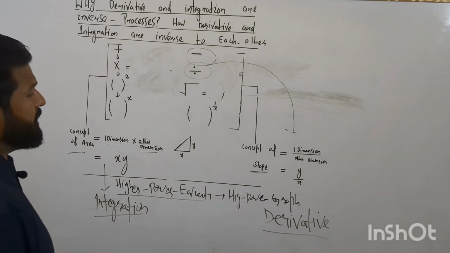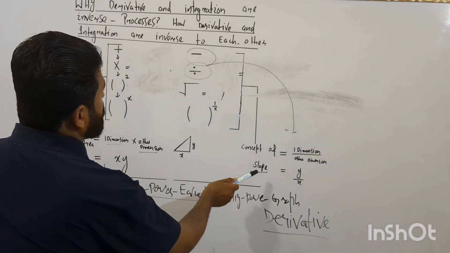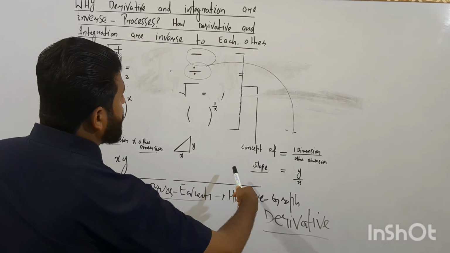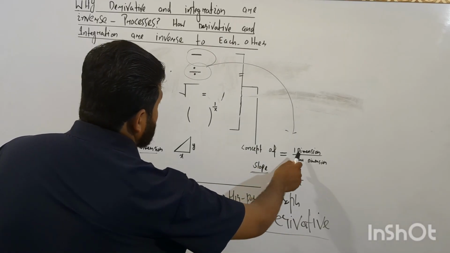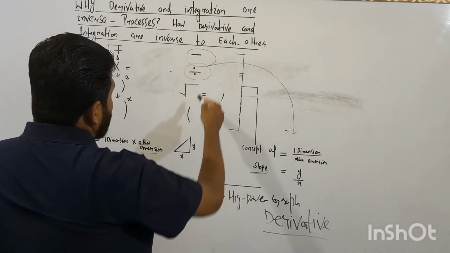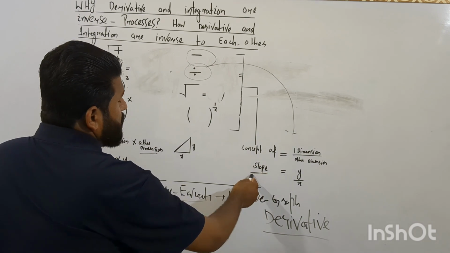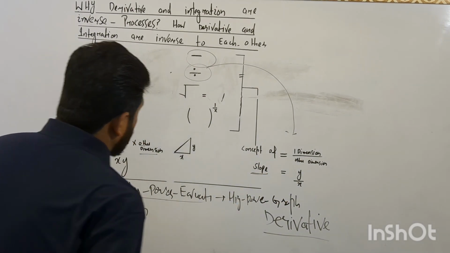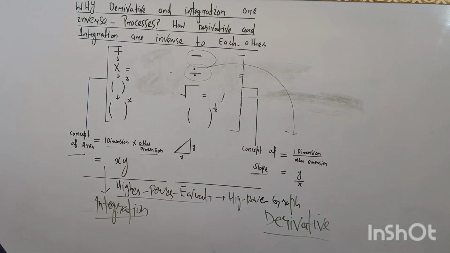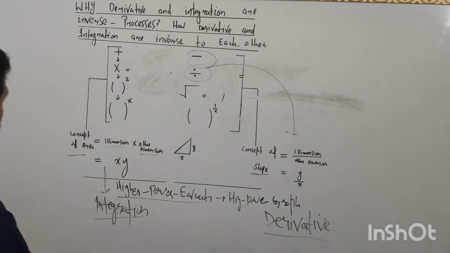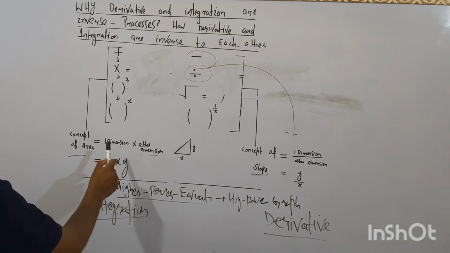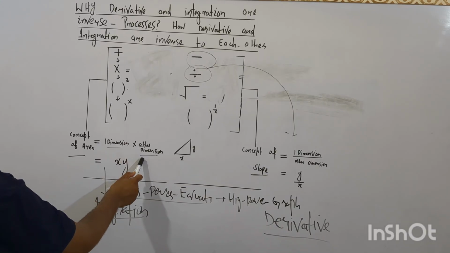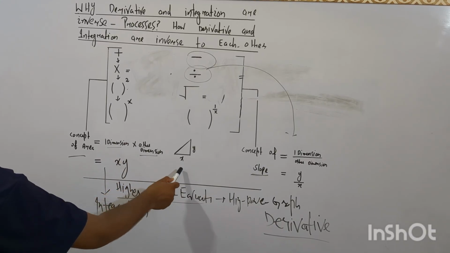Derivative gives slope, which is basically division of one dimension by the other dimension. On the other hand, in contrast to that, the concept of area is one dimension multiplied by the other dimension, x times y here.